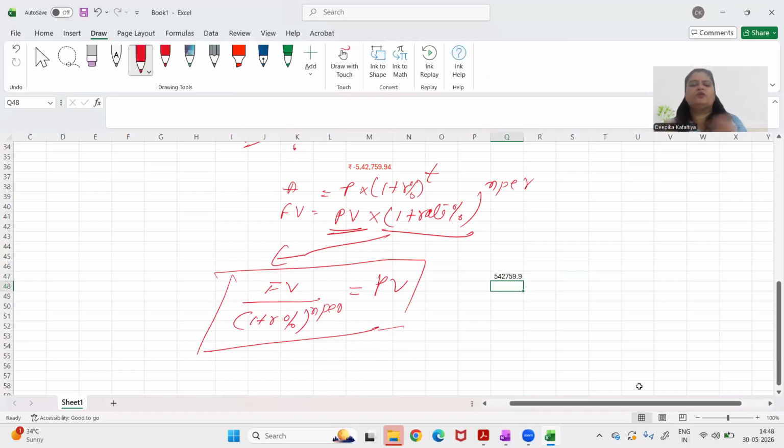So see, same answer. So ignore this plus minus in the answers. It's not of much relevance. The plus and minus is relevant when you are entering values in the Excel function so that the function knows the direction of cash flow. That's it.